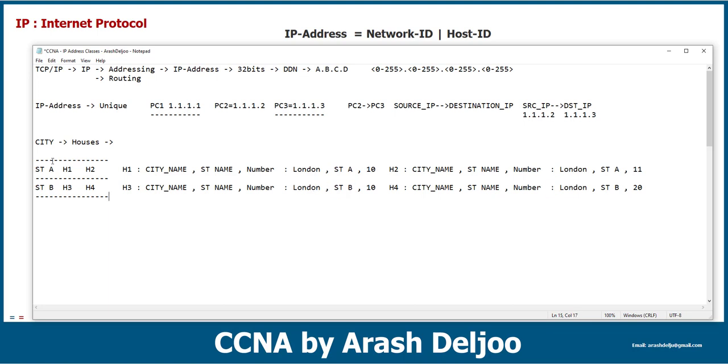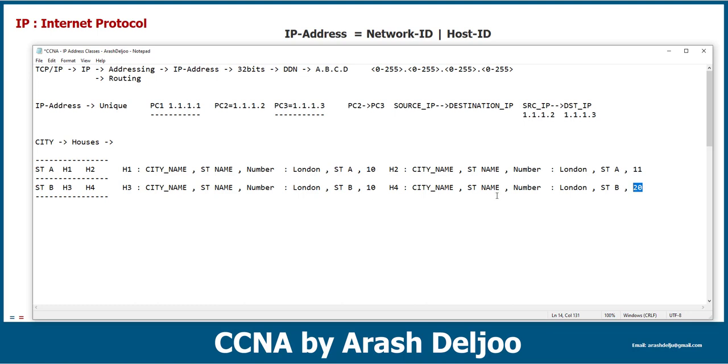But between host 1 and host 2, we are using a different number. This is for uniqueness. And also in street B, between house 3 and house 4, we are using a different number for these two houses, okay?